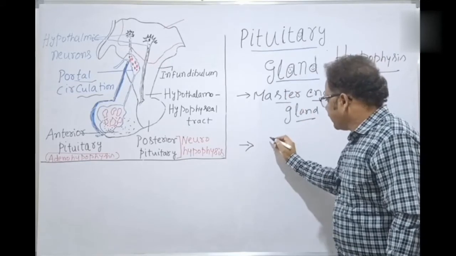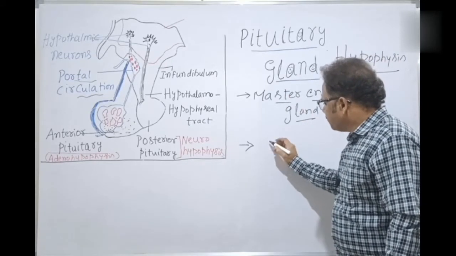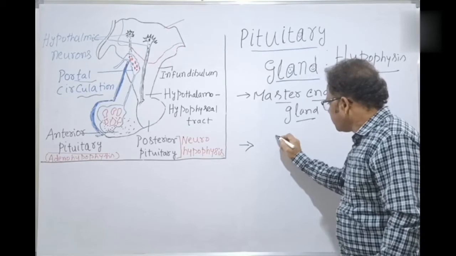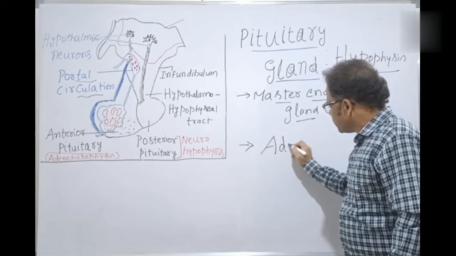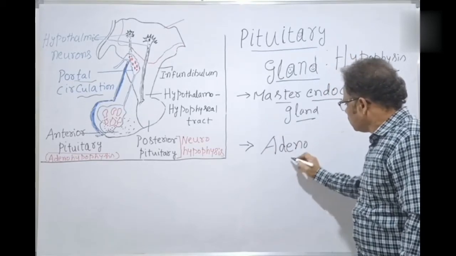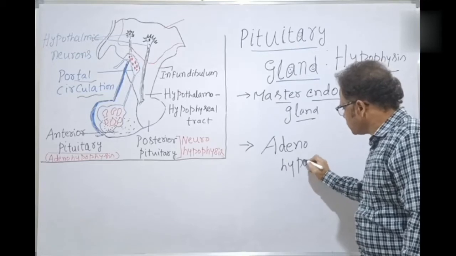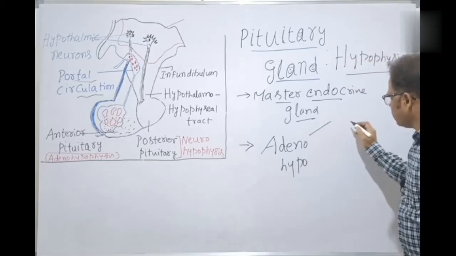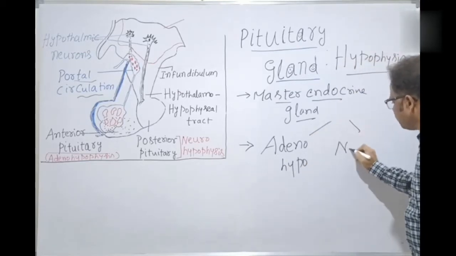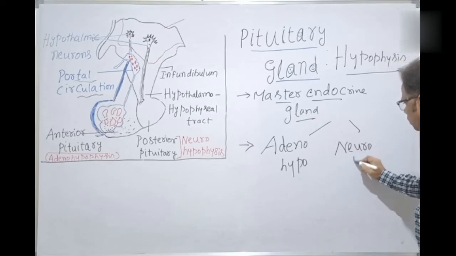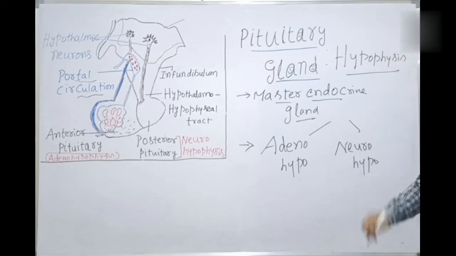The pituitary gland contains two main parts. One is called adenohypophysis, the other is neurohypophysis.